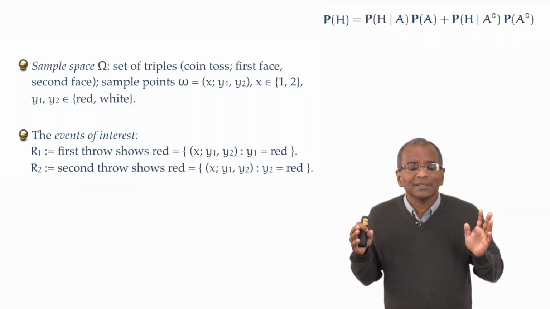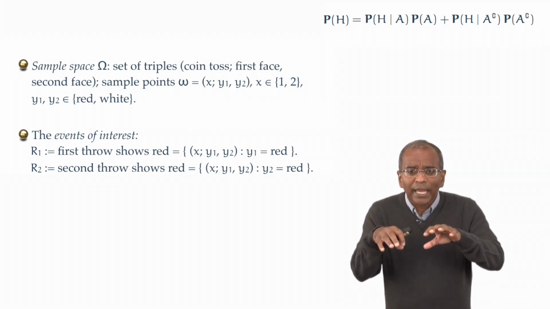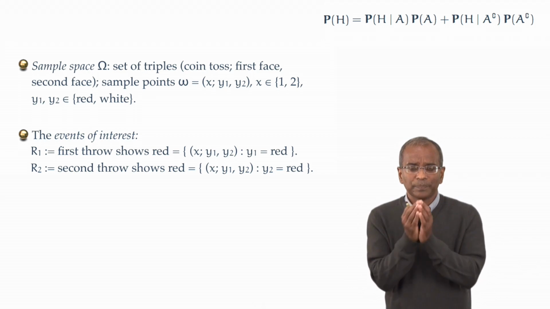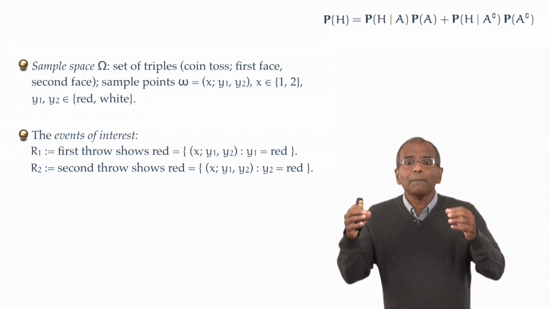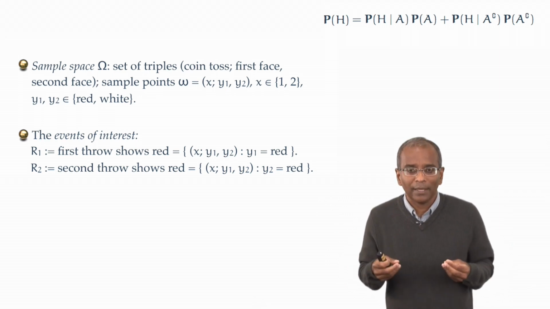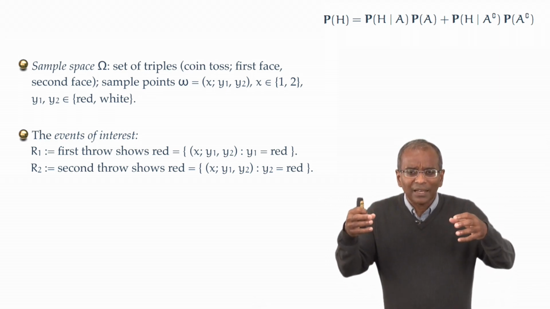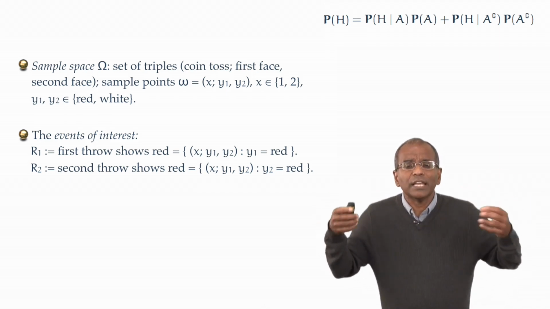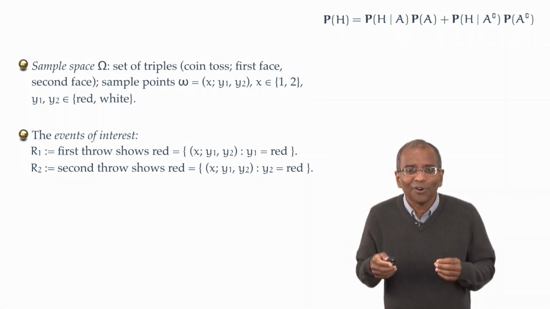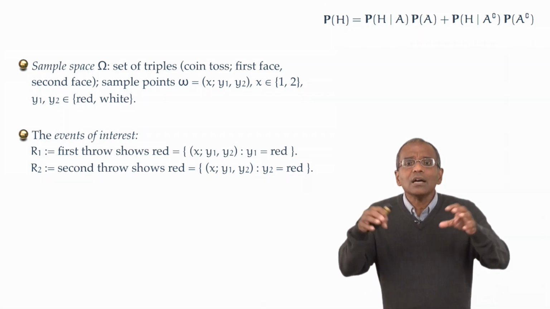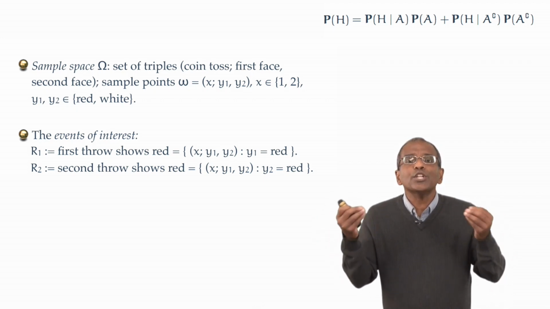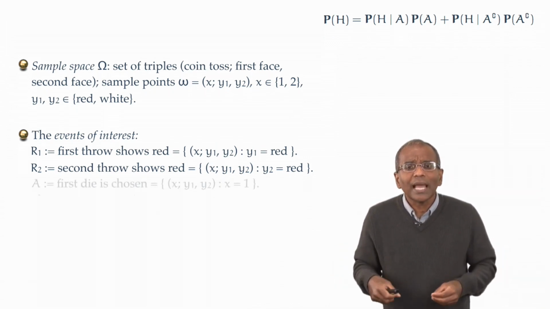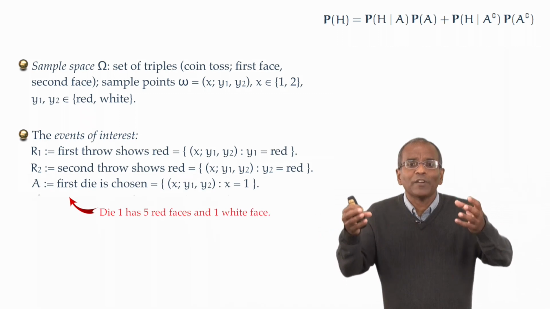They can be anything. Now, before we launch into an analysis, into a calculation, we should pause and think about the problem. Is there a way of partitioning it in a reasonable way? And the notation makes clear that there is indeed a natural partition for this problem. Is there an ancillary event of interest to us? Naturally enough, on consideration, we realize that the entire game seems to hinge upon which of the two dice is selected. And therefore, we introduce a third event, an ancillary event of interest in this problem.